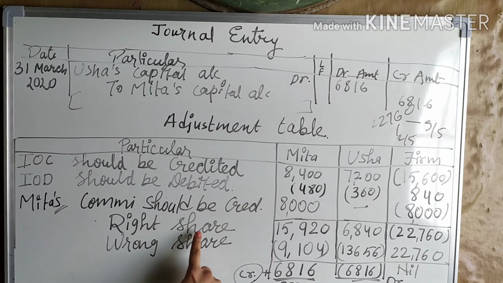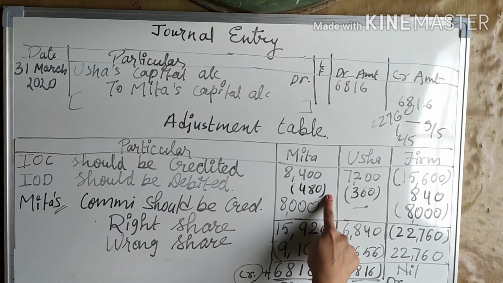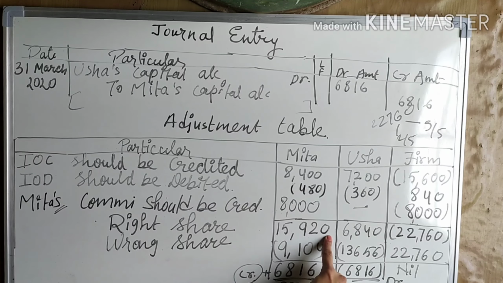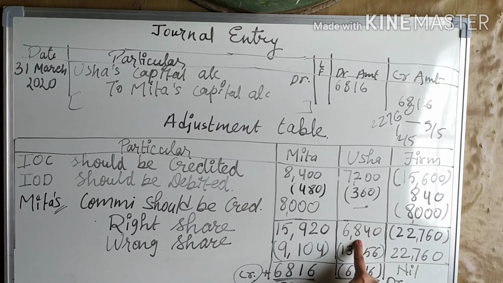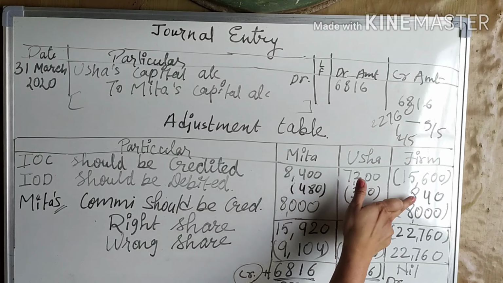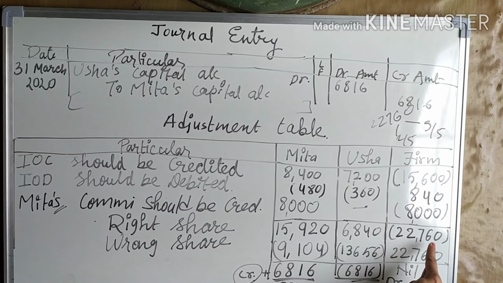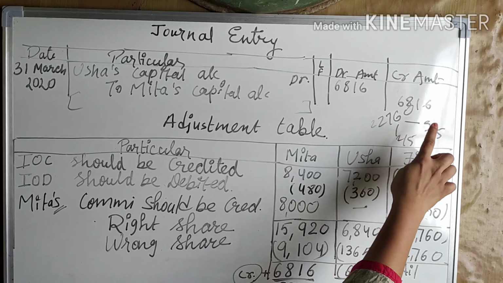So again right share 8,400 plus 8,000 minus 480 15,920, 7,200 minus 360 तो 6,840. So now minus minus दोनों को प्लस किया, इसमें से ये कम किया तो 22,760 will come in minus. This was the right share and this share because of the omission of this all they have distributed among the partners in their ratio 2:3.